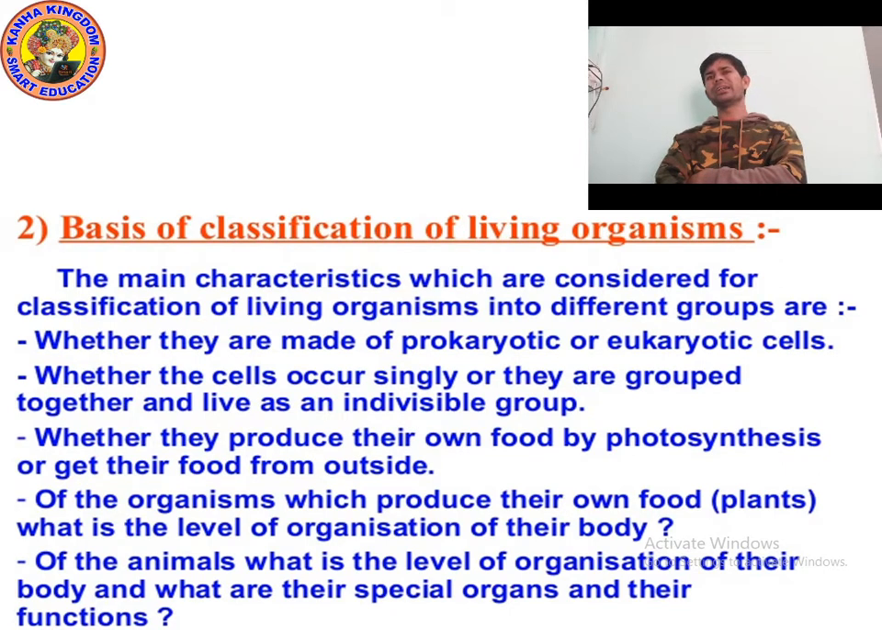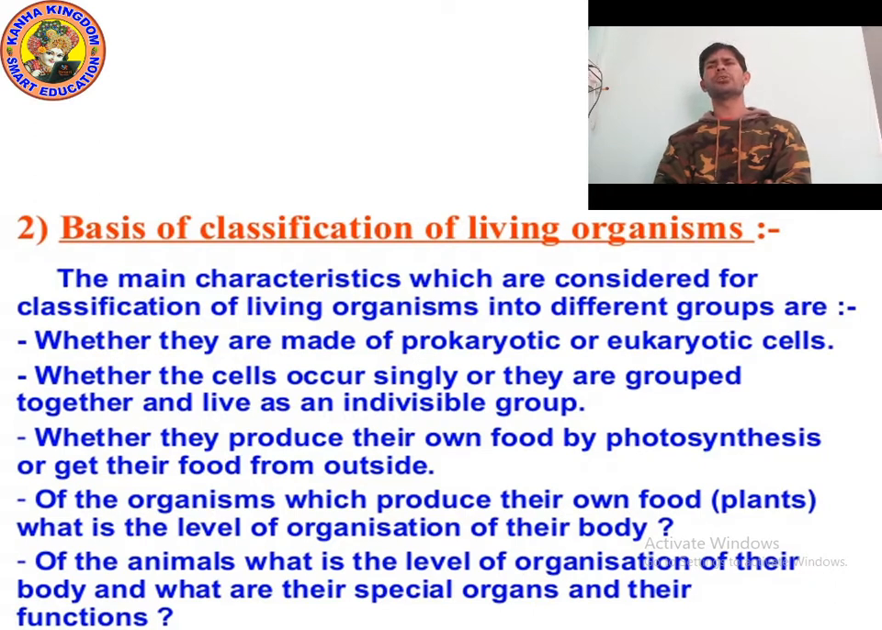So the main characteristics considered for classification of living organisms into different groups are whether they are made of prokaryotic or eukaryotic cells. Please check the spelling of prokaryotic and eukaryotic. The E is silent in eukaryotic. And whether the cells occur singly, or they are grouped together and live as an indivisible group.